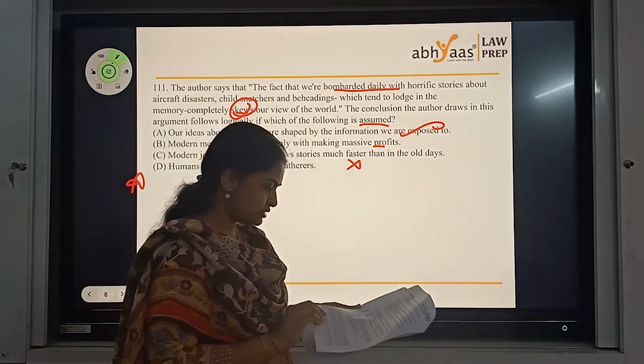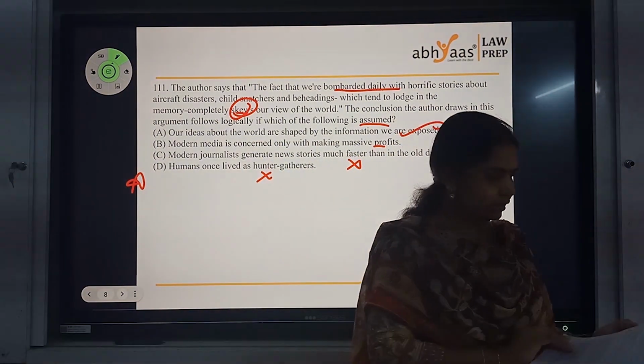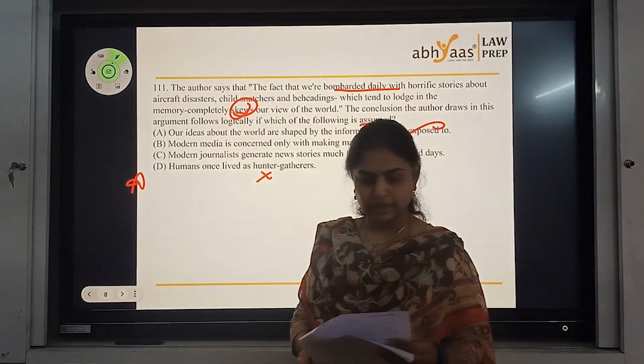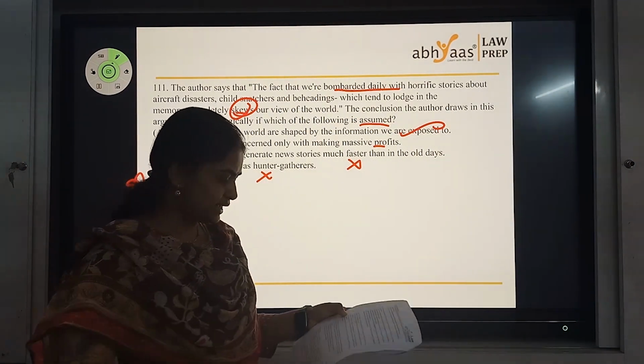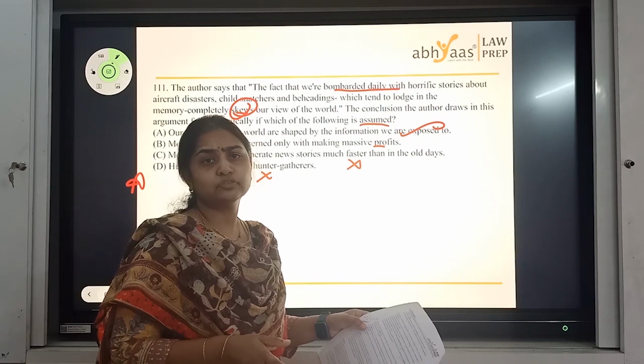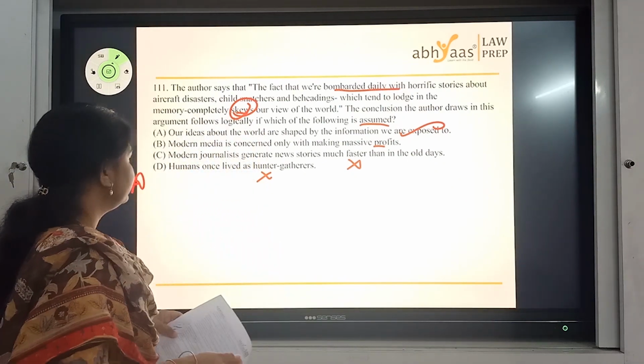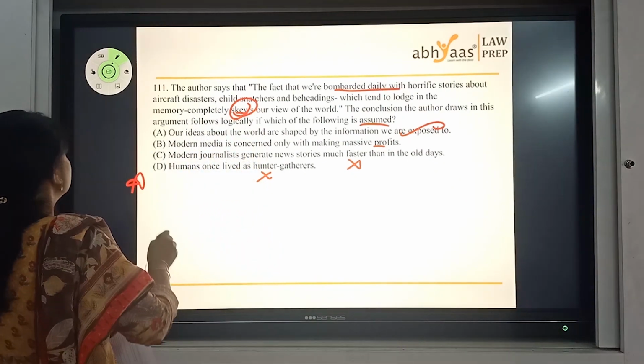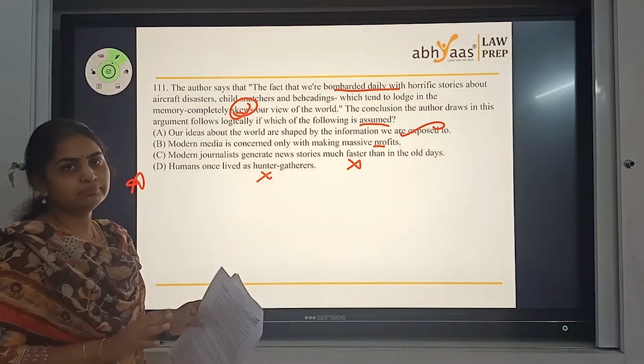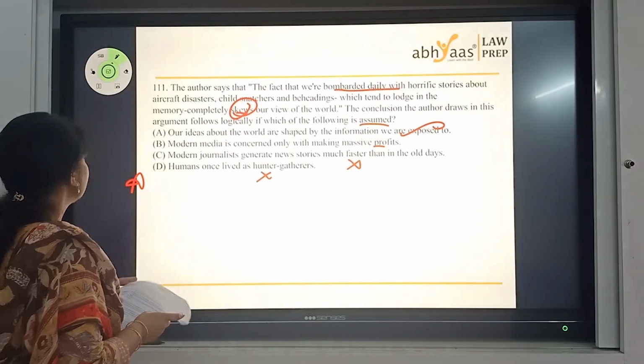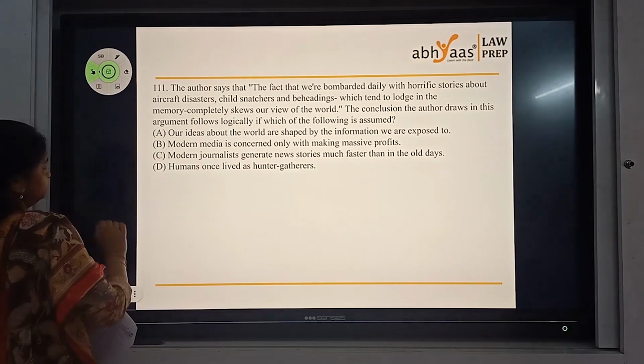So these are some questions that we have from this paragraph: 1, 2, 3, 4, 5, 6, six questions from the first paragraph in my set. And maybe at least 4 or 5 you should be able to do, even if you're confused with one. So overall, that is about the availability bias, negativity bias paragraph. Let's move on to the next one.